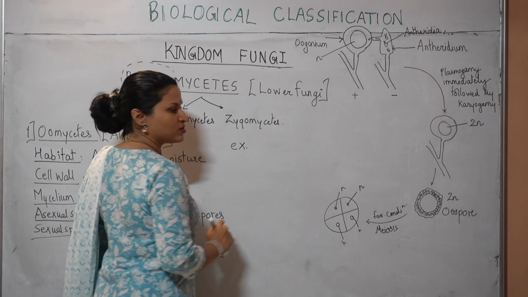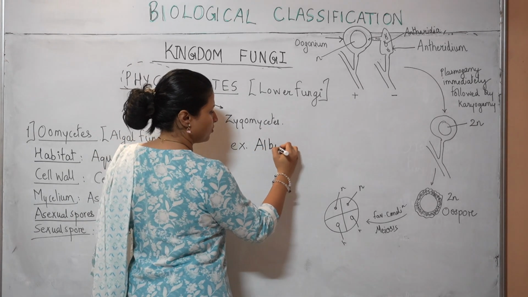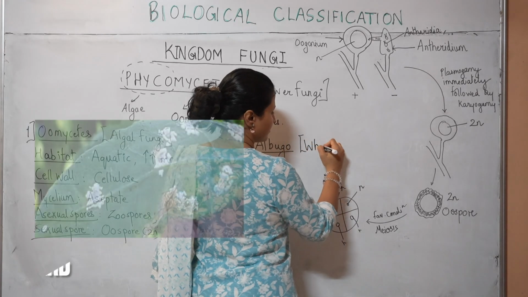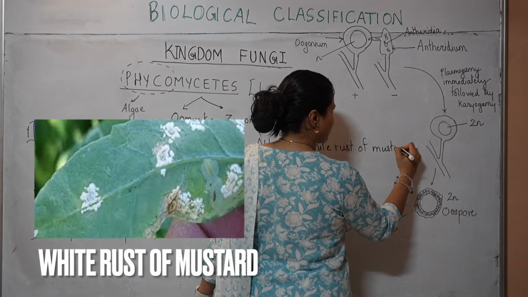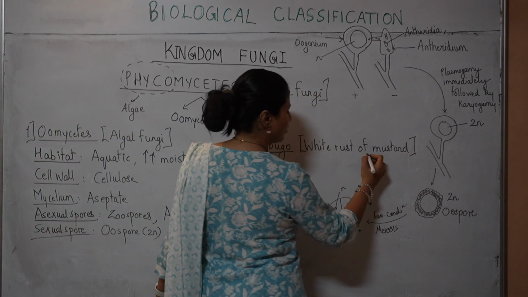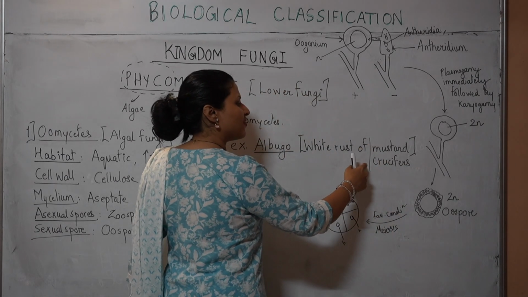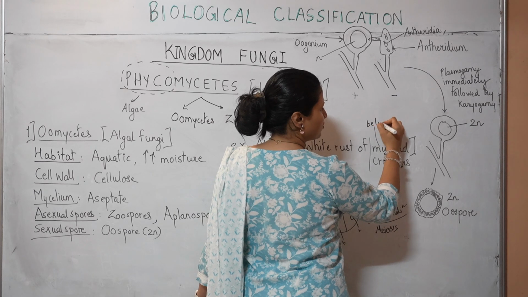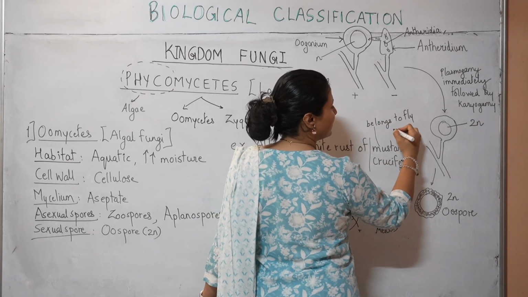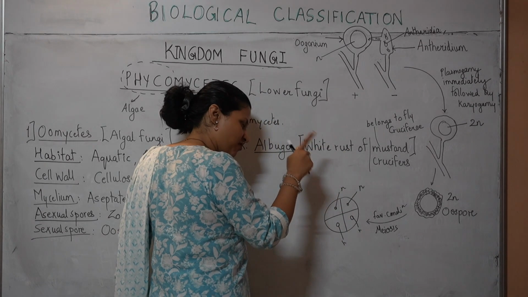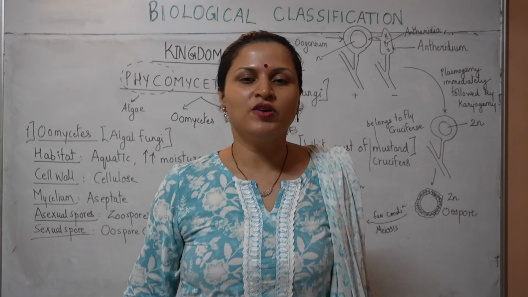Some popular examples of oomycetes include Albugo. It causes a disease in mustard plants. It's called white rust of mustard. White rust of mustard disease is also called as white rust of crucifers, since mustard belongs to family Cruciferae. That's why white rust of mustard or white rust of crucifers. You have to learn both.